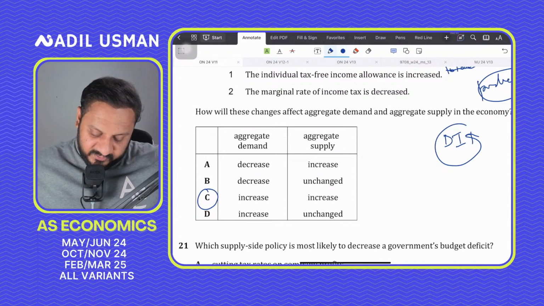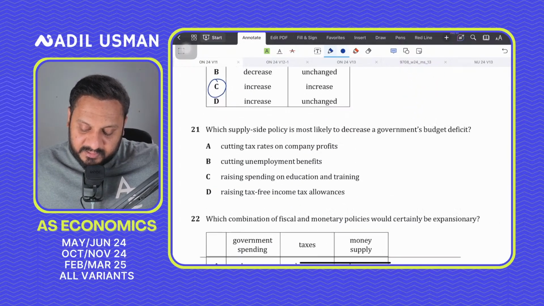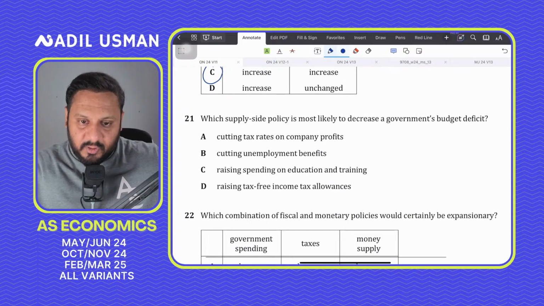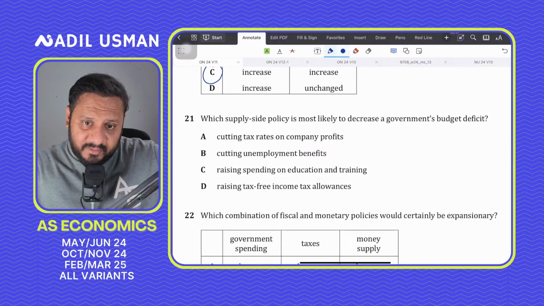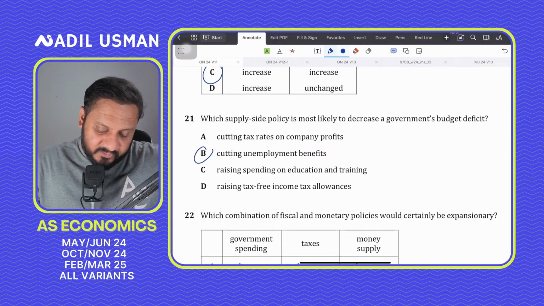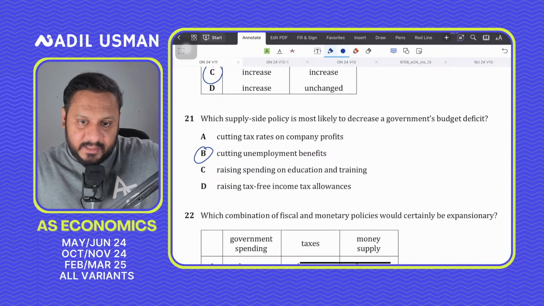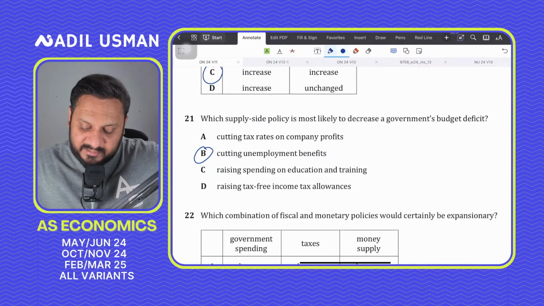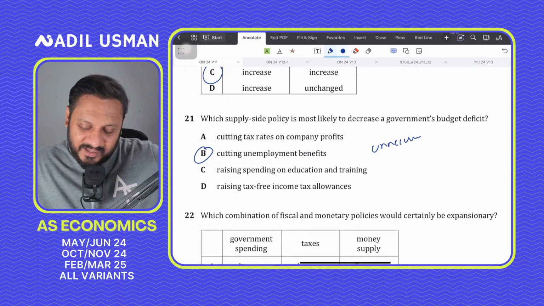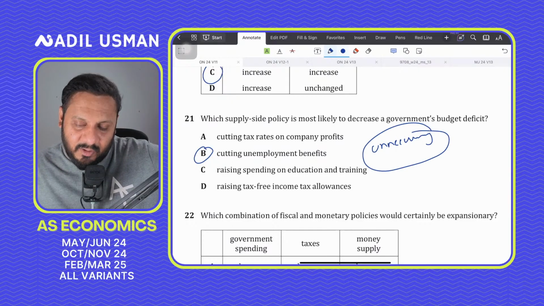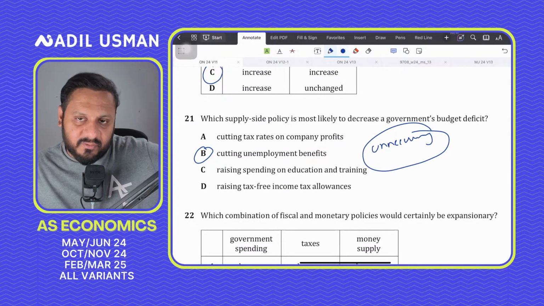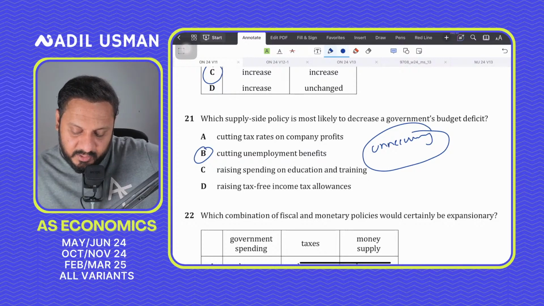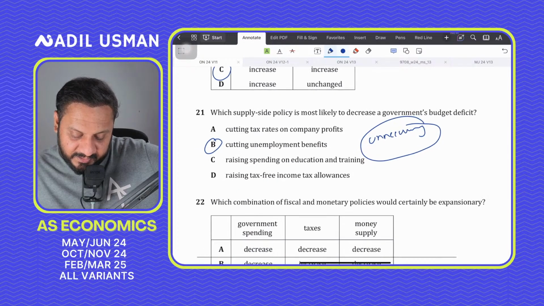Question number 21 says, which supply side policy is most likely to decrease a government's budget deficit? We all know what a government's budget deficit is. So cutting unemployment benefits should be the answer, because cutting unemployment benefits would lower the government spending on unemployment benefits, which will reduce the budget deficit. A lot of the unemployment benefits are also unnecessary expenditure. So reducing it would reduce the government's budget deficits, right?